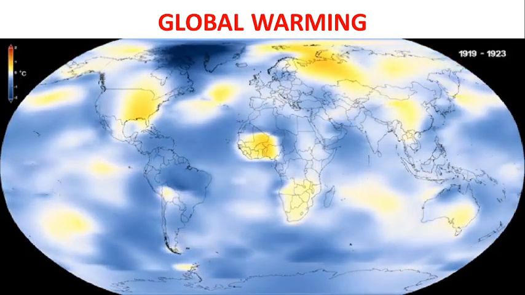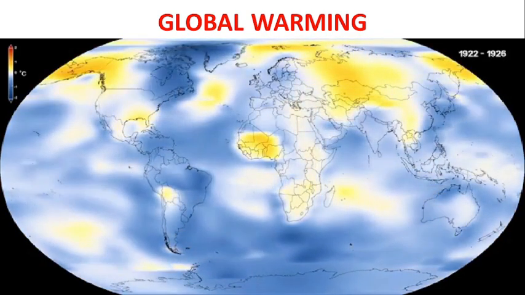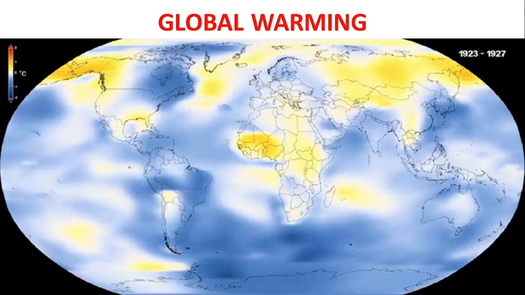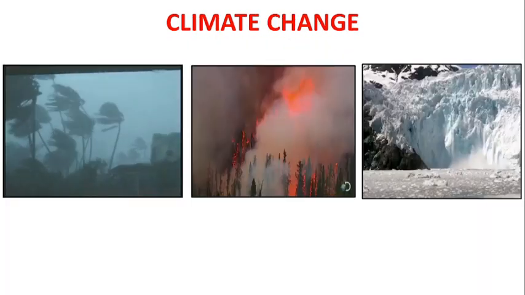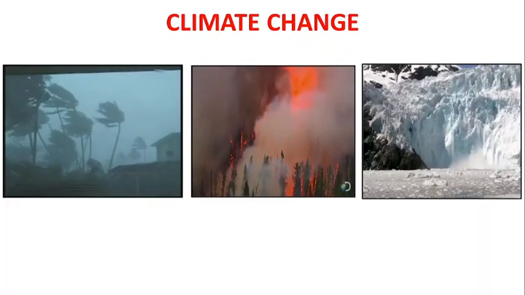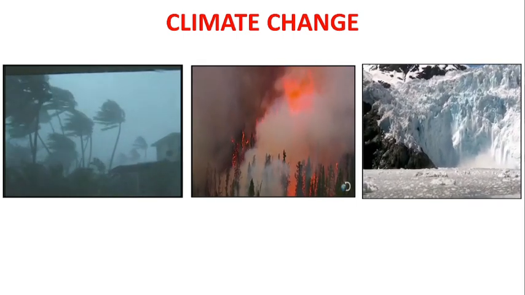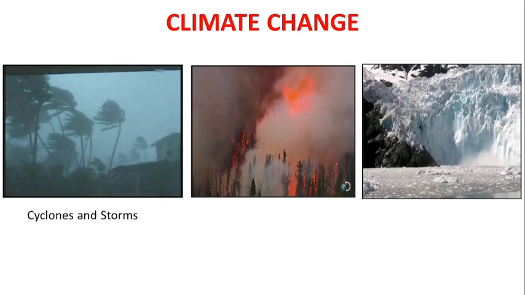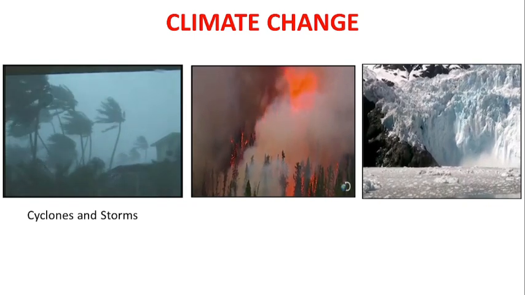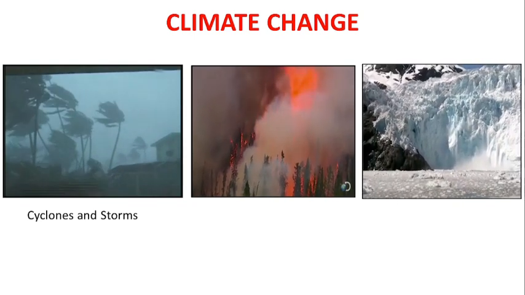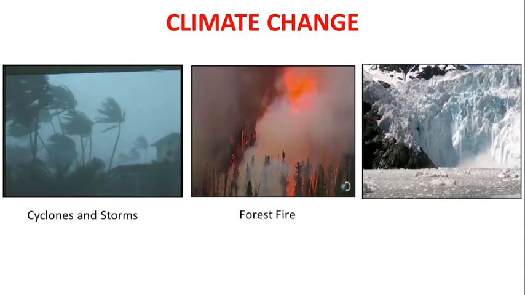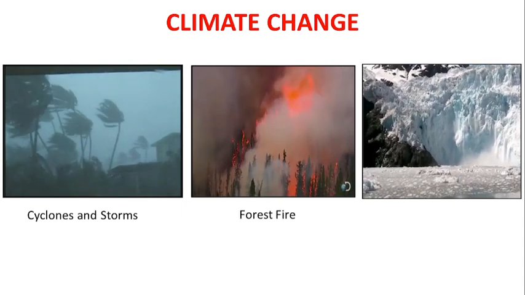Global warming results in changes in climatic phenomena. Already it has been noticed that climate change has converted the peaceful Arabian Sea into a hotbed of cyclones. It is climate change which is responsible for turning the skies of Europe and America red due to wild forest fires.